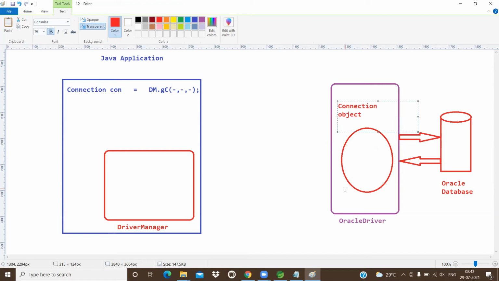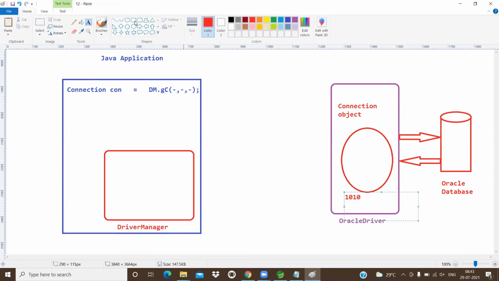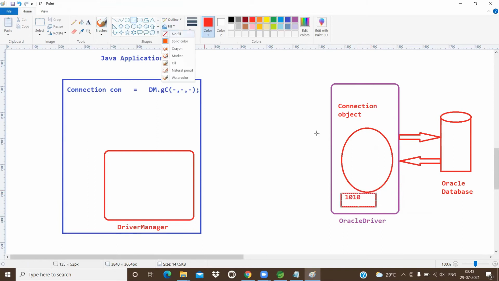That connection object, assume that connection object is 1010. That connection object's address is 1010, everything is one object. Object means what? One address. That connection object is handed over to, what is that? Driver manager. Hand over to driver manager. So driver manager is pointing internally. Driver manager is pointing with this object.